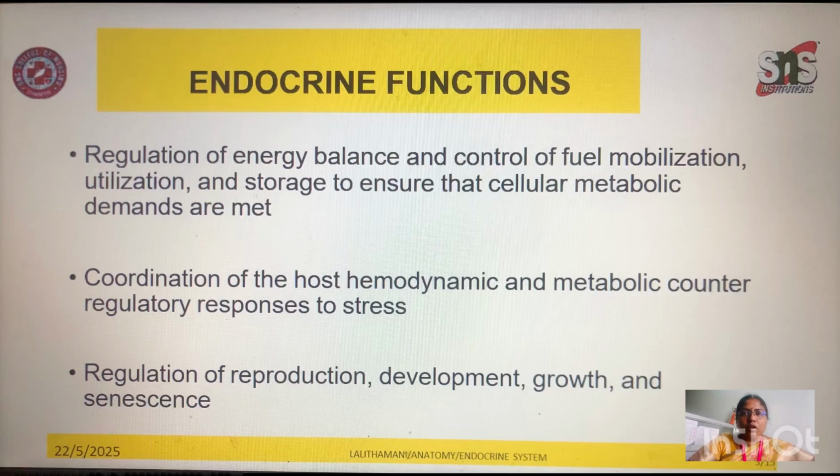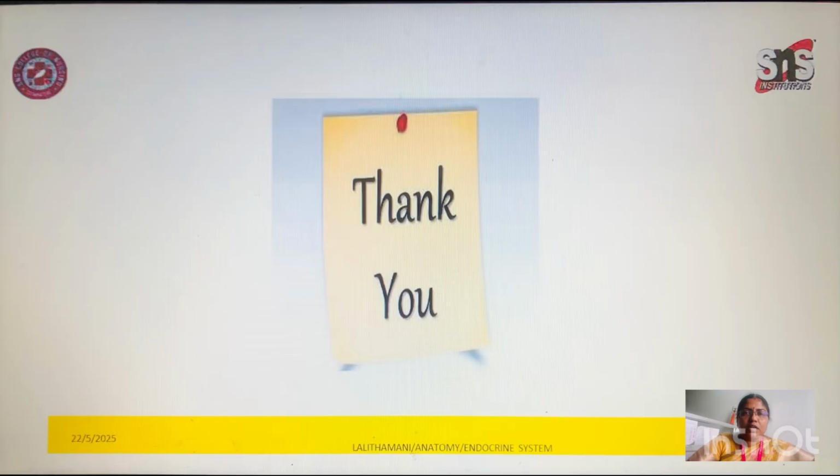So this is how the normal anatomy and the physiological organs will work, and it will be reflected in the signs and symptoms when there is an abnormality. The same is applicable for the endocrine organs. Let us see in detail in the upcoming two or three videos.